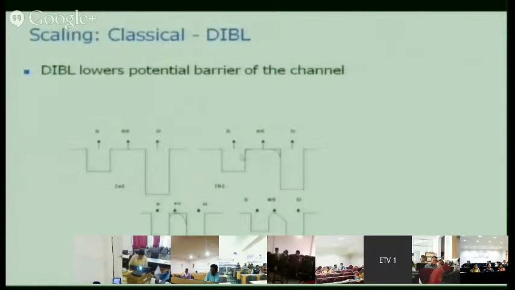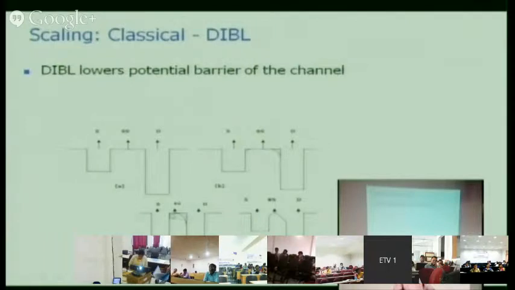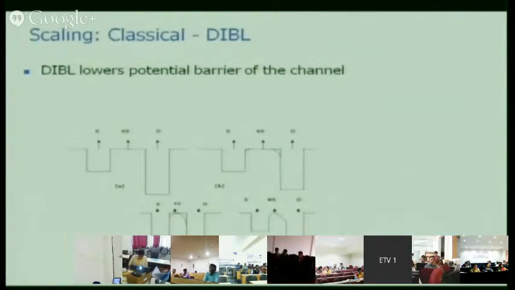So as the depletion width goes towards the source, what happens is, and this is the channel area, this is the channel. You can see that this line is moving here, this line is moving here, so the depletion width is moving here. Because in a channel there is a gate potential, some charge balancing has to occur here, and that is happening because of the drain potential.